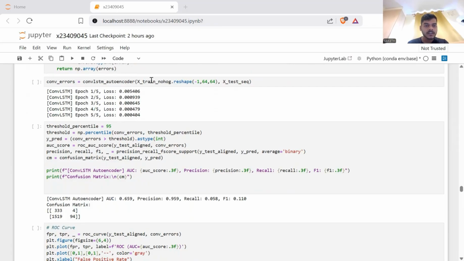This line triggers the complete convolutional LSTM style 3D autoencoder anomaly detection pipeline using the previously defined function. The first argument, X train shape minus 1, 64, 64, takes the raw training images that were loaded without HOG features and reshapes them back into their spatial form of 64 by 64.